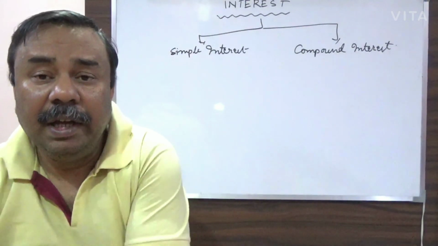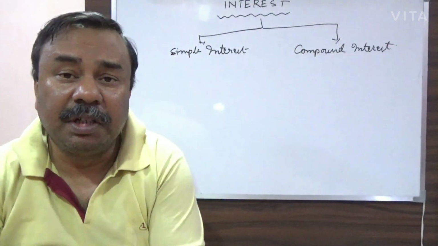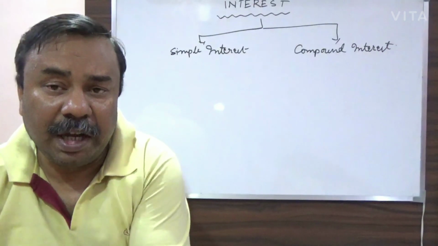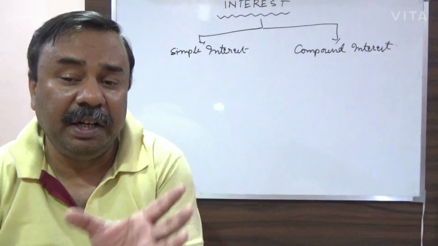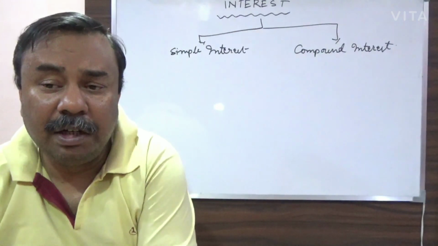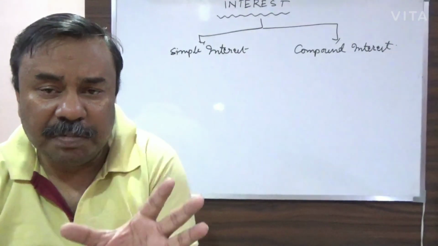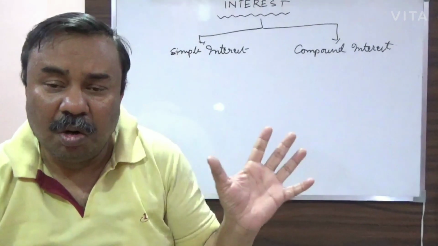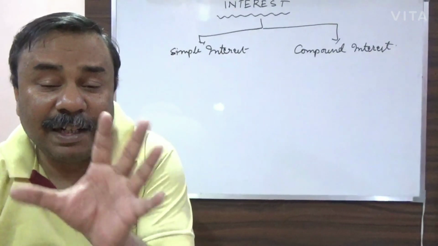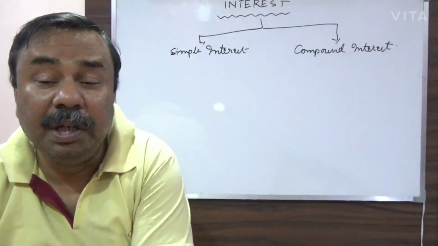But in compound interest, the story is different. In compound interest, after a certain predefined interval of time, the interest is calculated. It is added to the borrowed amount, which is called the principal amount. The principal amount is the amount which has been originally borrowed from the lender, or the amount which the lender has given to the borrower. Interest will be calculated after each predefined period.